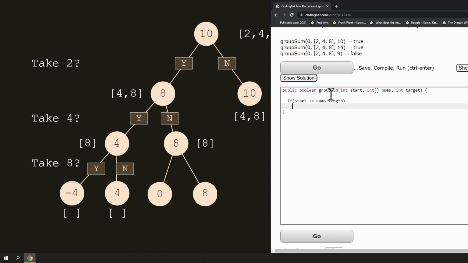well, do we have the target or not? If we get to the end of the array, but we actually found the target, as in the last element of the array makes the sum, then we have to return true. So now I'm thinking, well, I'm going to return false here for sure. But before I can do that, I have to check to make sure the target is not equal to 0. Because if the target is 0, that means we found a combination of integers that add up to the target, so we have to return true here.